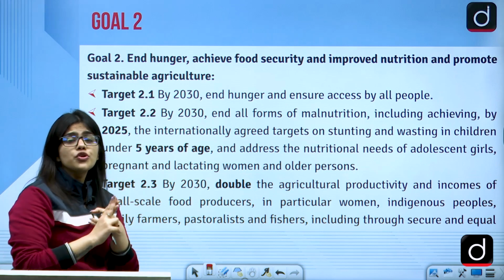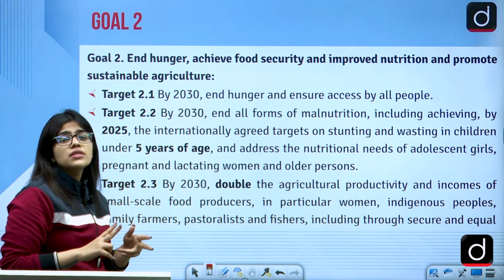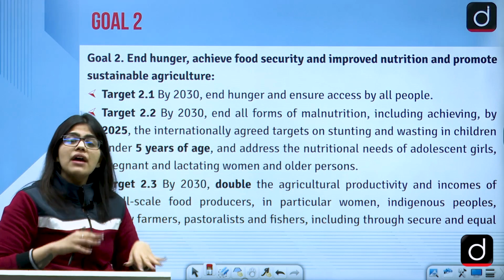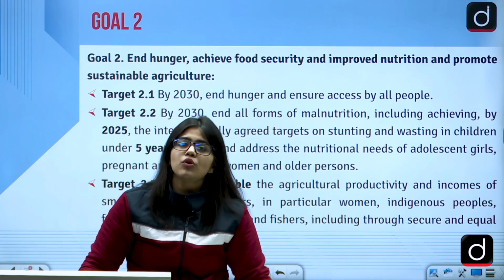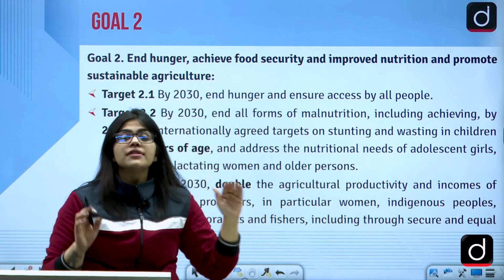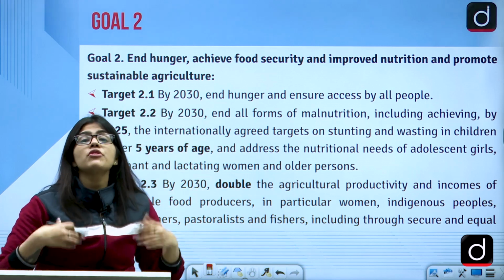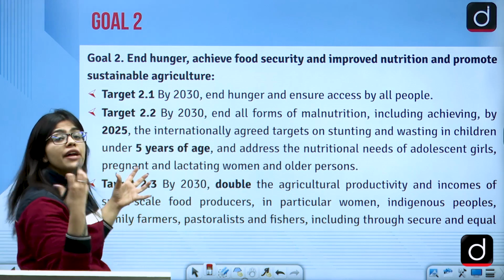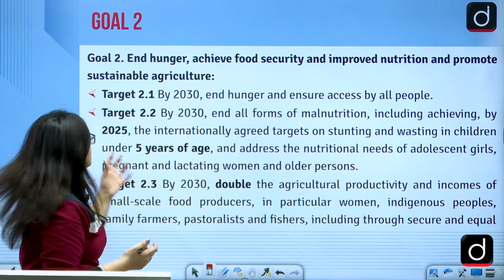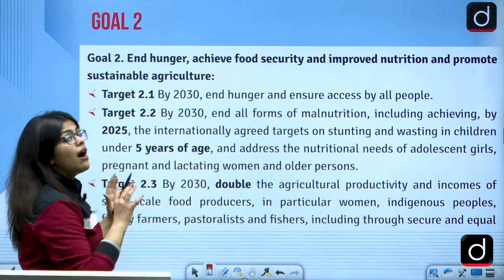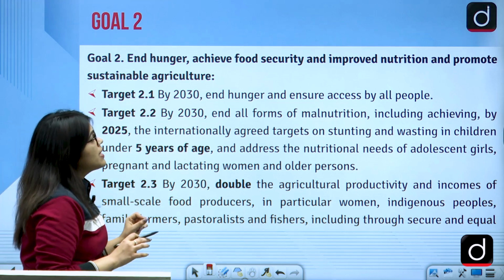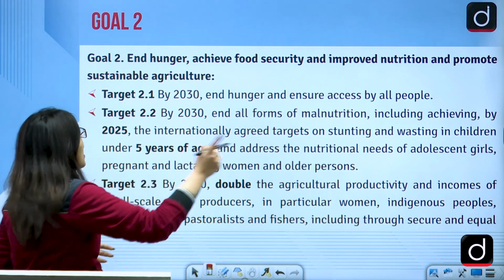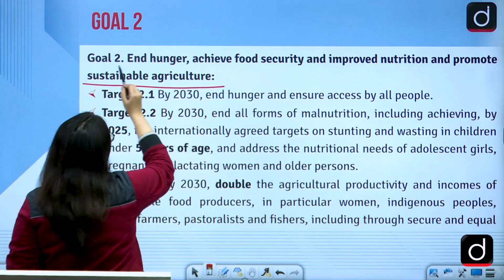Then we have goal 2, and this goal talks about hunger. We have already discussed poverty and we know that we are reducing it to half. Then what will we be doing? We will be providing them ample, nutritious food, because we know that food security is needed. This goal talks about ending hunger, achieving food security, improving nutrition and promoting sustainable agriculture.